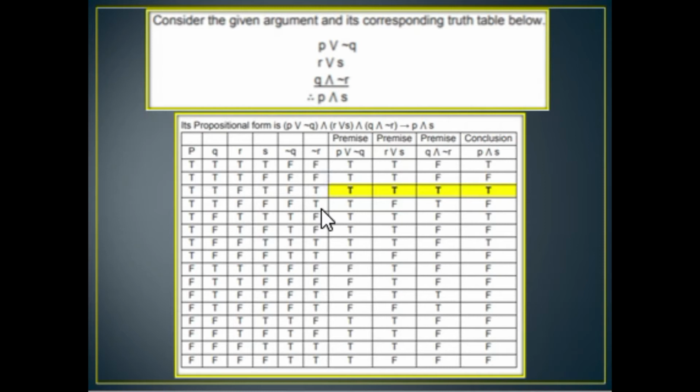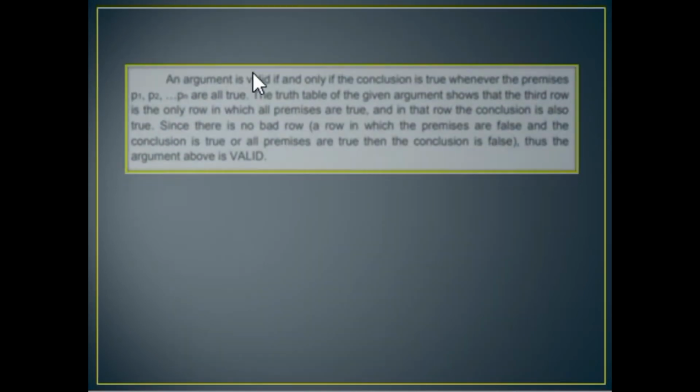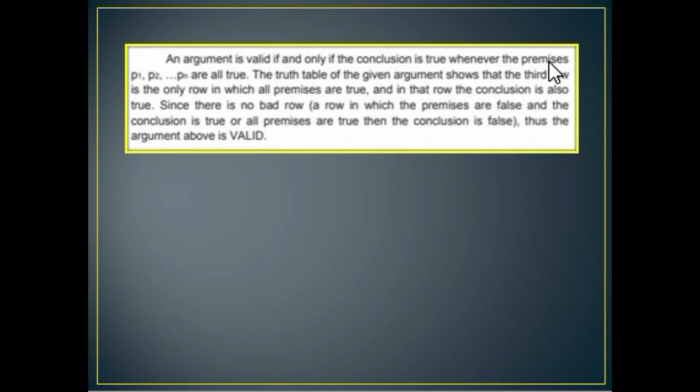In the premises, we have first, second, and third, and also the conclusion. We can see here a row which are all true. We have the third row. So this is what we are referring to in our first topic on proving of arguments. It is considered valid since the conclusion is true and the premises are all true.